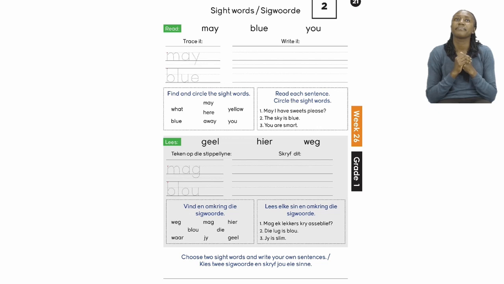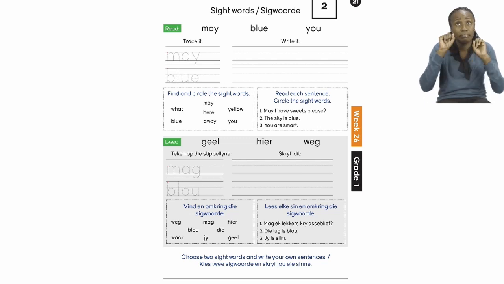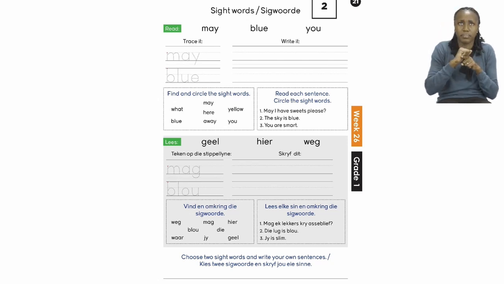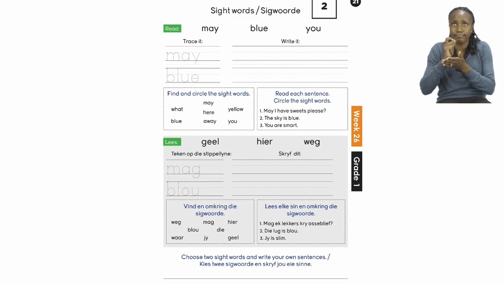Now, the first thing we need to do is read our sight words. We have the words may, blue, and you. Well done. Now it's time to trace. So remember, you're going to trace first and then write it next to the traced one. Let's try and do the tracing together.